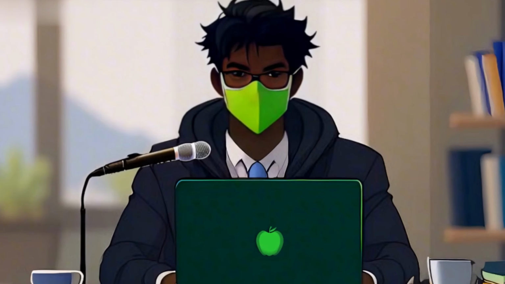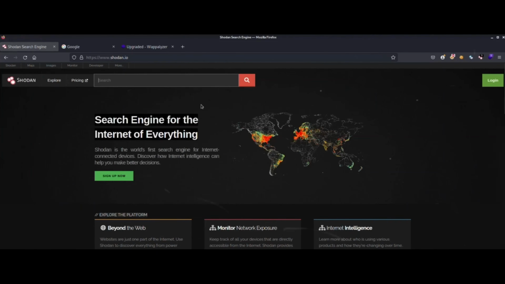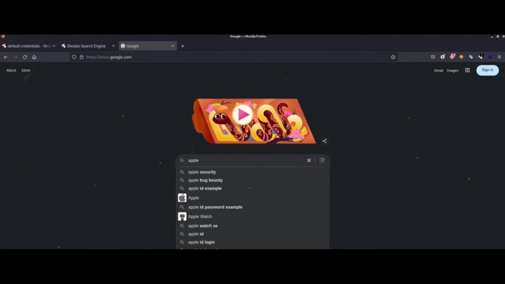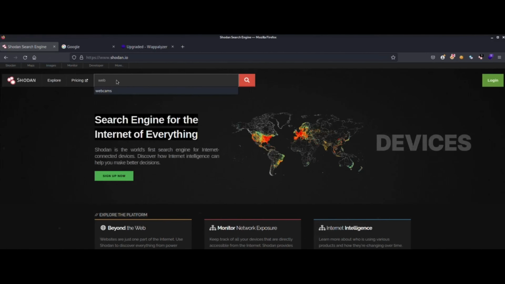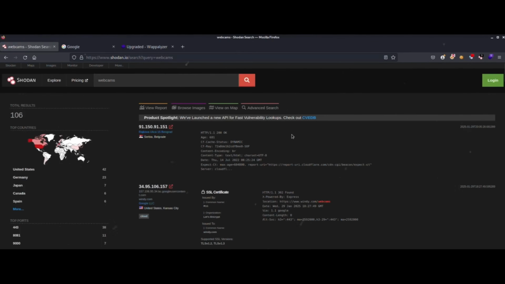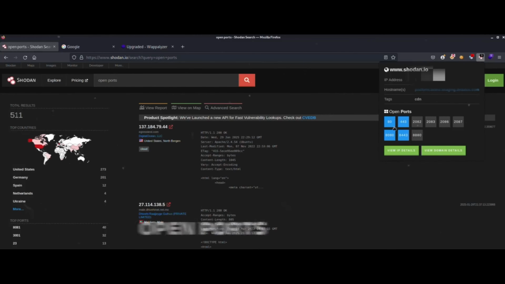Now, without further ado, let's start with our first tool, one that even hackers fear: Shodan. Shodan is the search engine for hackers. It is like Google, but instead of searching for websites, which we usually do on Google, it searches for devices connected to the internet. Everything from webcams and routers to industrial control systems and even smart appliances like your smart fridge and TV. It scans the internet for open ports and services, indexing all the devices it finds.